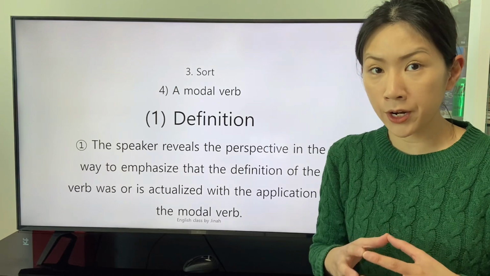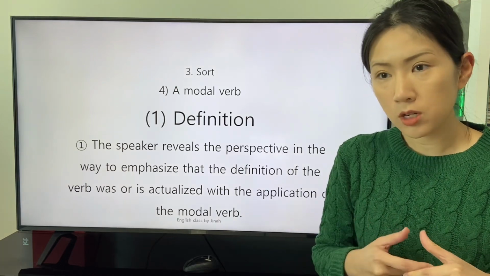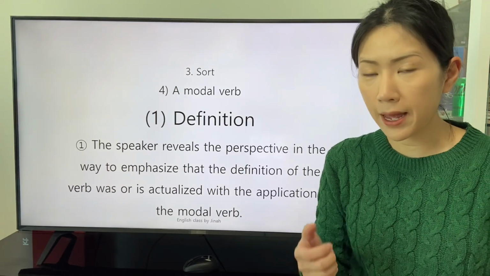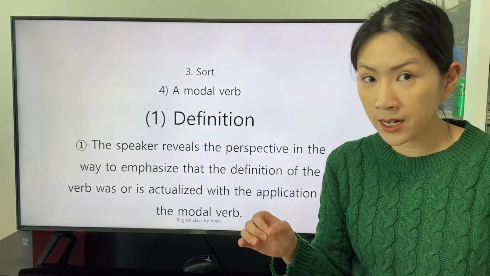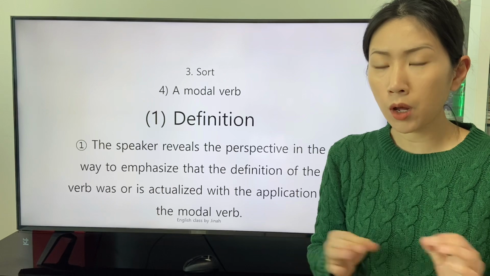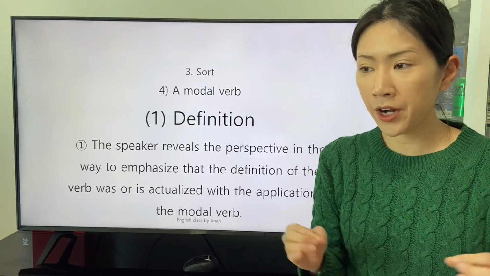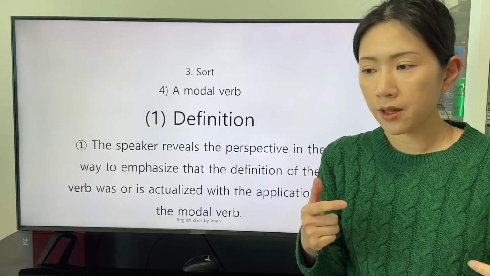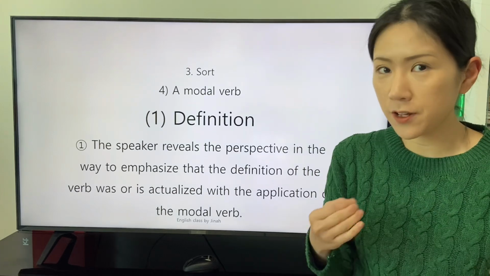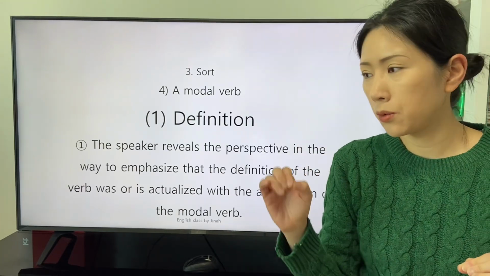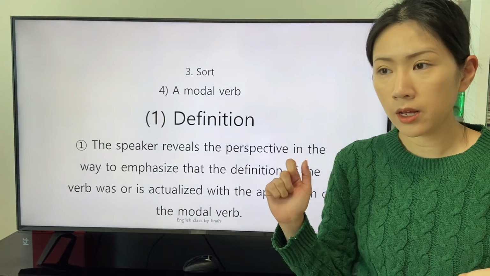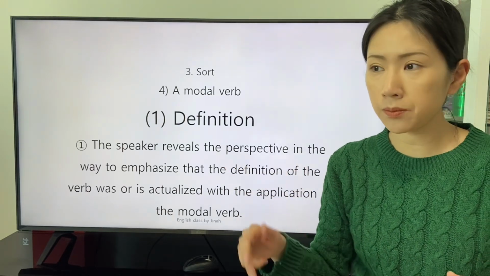The modal verb describes the determined past or the determining present. So the modal verb conveys the intention of the speaker to emphasize the determined or determining experience, condition, or action.